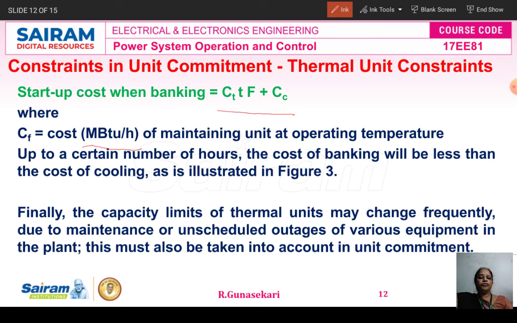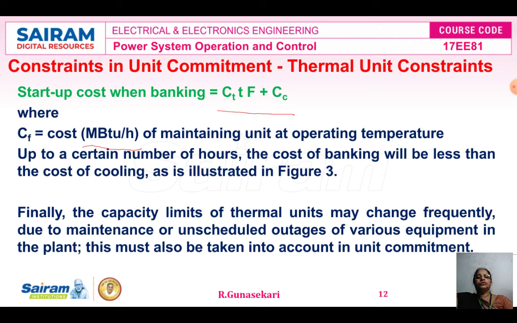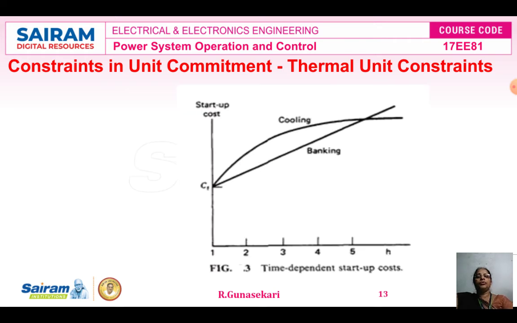F is the fuel cost, T is the time period in hours, and Cf is the fixed cost. Finally, the capacity of the thermal units may change frequently due to maintenance or unscheduled outages of the various equipment in the power plant. This must be taken into account in the unit commitment problem. So this is the thermal unit constraint.